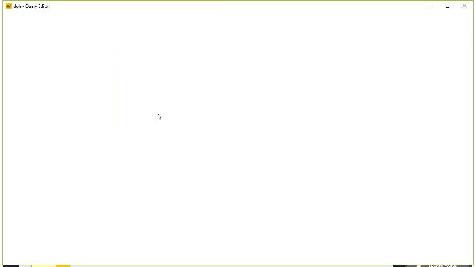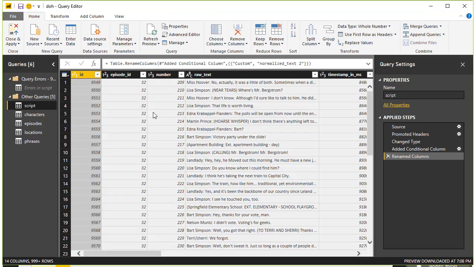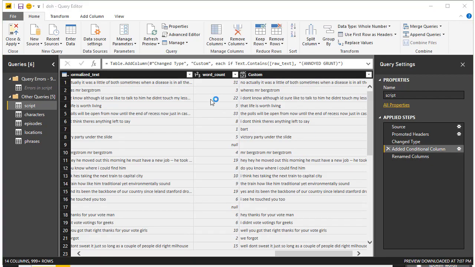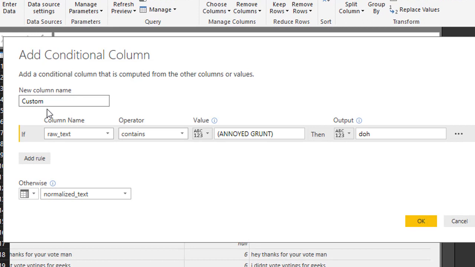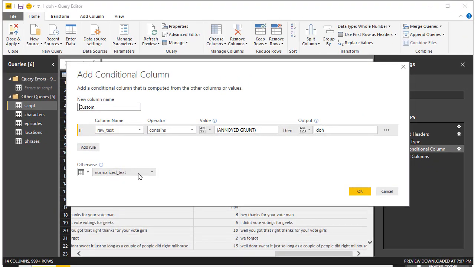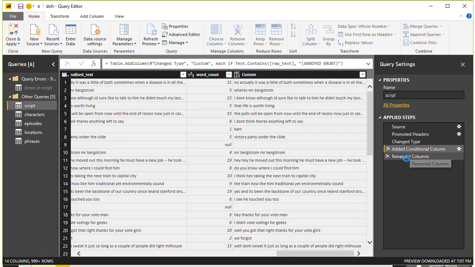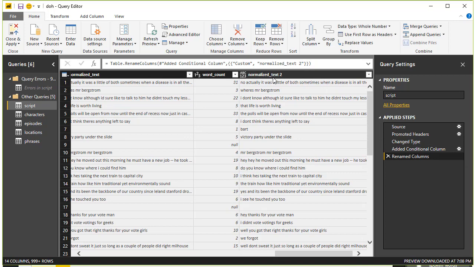I went to our edit queries, and I have added an extra column called normalized text 2, using this conditional column thingy in Power Query. It's basically if raw text contains within parentheses annoyed grunt, it should be in capitals because that's how it is in the raw text, then output should be duh, otherwise it should be same as normalized text. And then I just renamed that column. I should have done that earlier, but that's the next step, and I call this normalized underscore text 2.